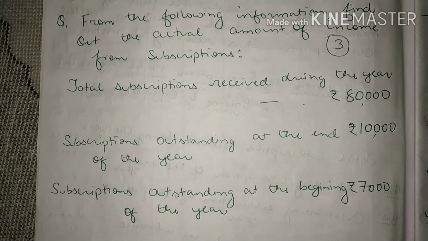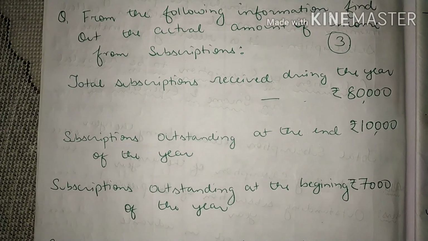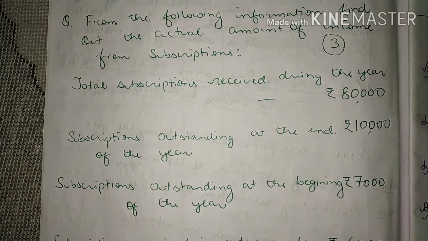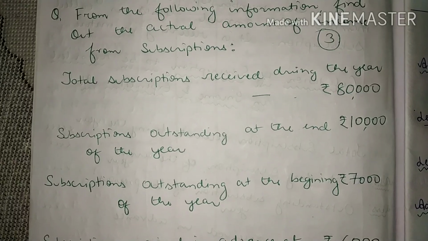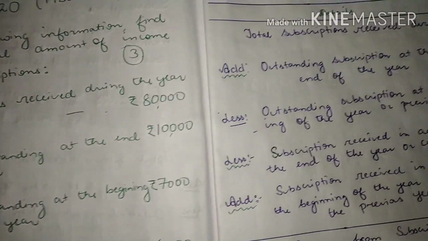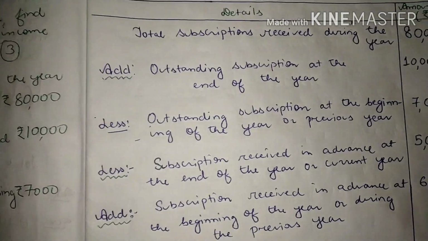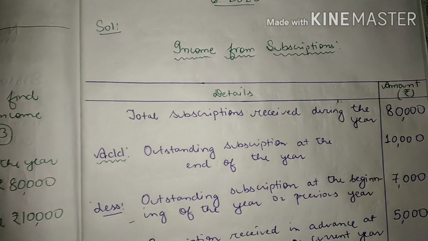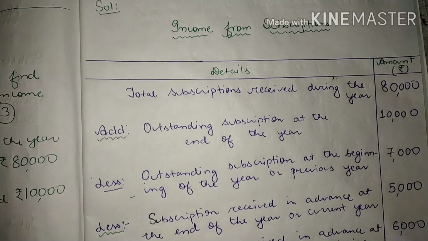This question you will be able to solve with the help of the calculation which I have shown you in the previous video. So herein, this is the solution of this question. We need to calculate the income from subscription.